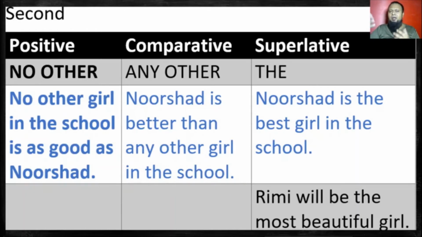Just there are very few girls here. No other girl, singular. Okay, you got the idea, right? So, no other girl in the school is as good as Nushat. For comparative, Nushat is better. Here we will use any other. So, than any other, not most other. Nushat is better than any other girl in the school.